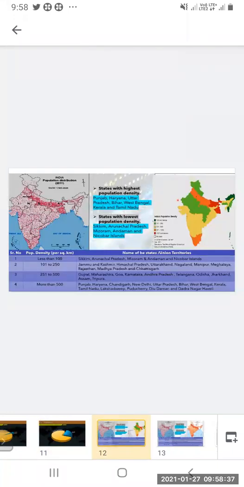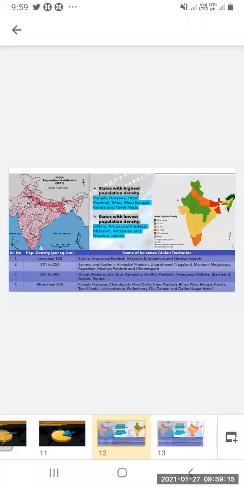Now observe the figure and see. State with highest population density. See, we have already seen that Punjab, Haryana, Uttar Pradesh, Bihar, West Bengal, Kerala and Tamil Nadu. States with lower population density: Sikkim, Arunachal Pradesh, Mizoram, Andaman and Nicobar Islands. So these are with the lowest population. Now downside you can see less than 100. And which states are there? Sikkim, Arunachal Pradesh, Mizoram, Andaman and Nicobar Islands.